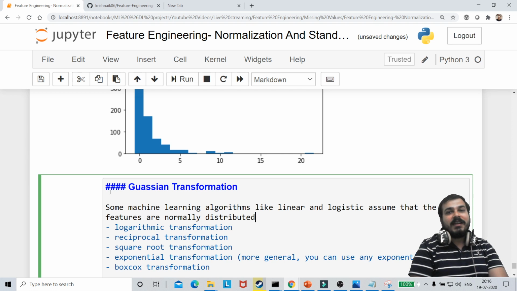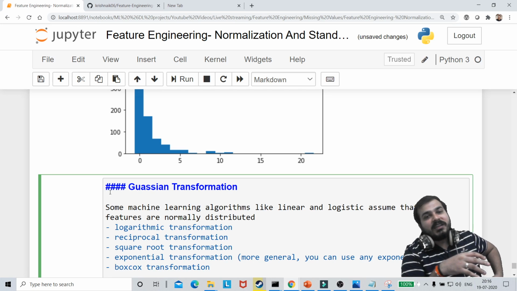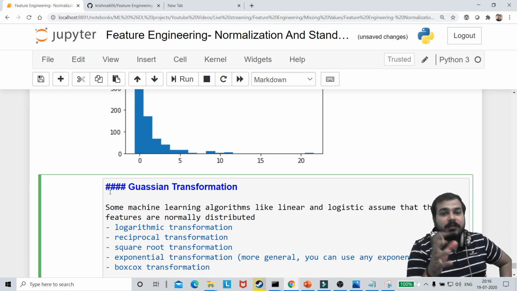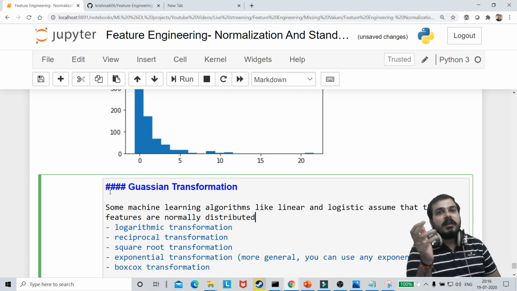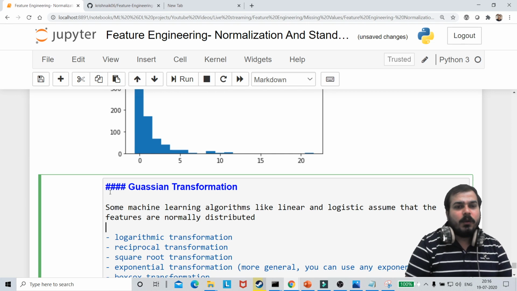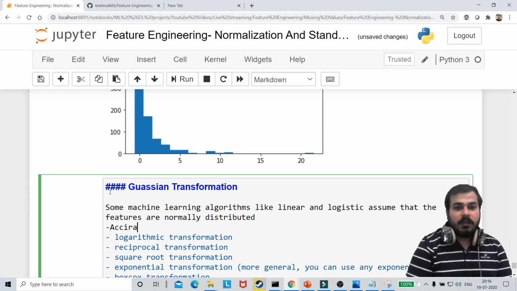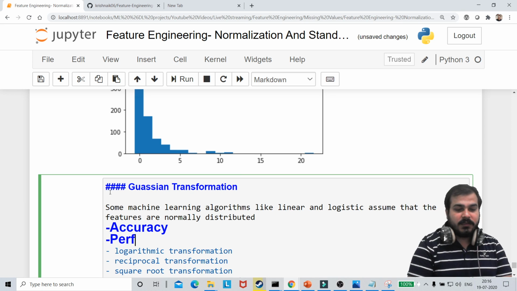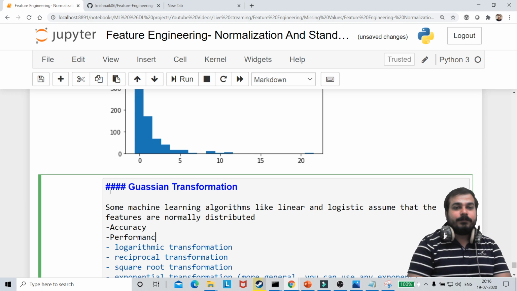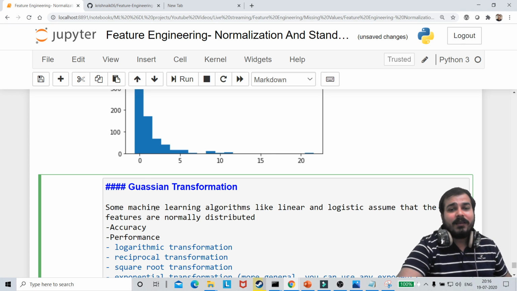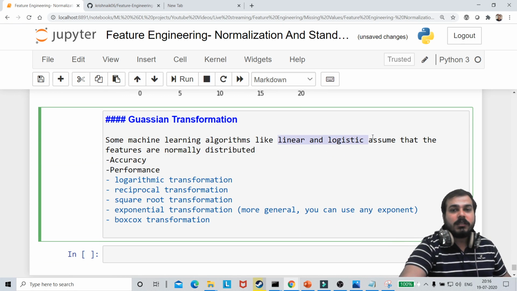There are a lot of advantages with respect to normally distributed data. Some of the machine learning algorithms require all the features to be normally distributed, and then they can perform well with respect to accuracy. They will give us very good results, accuracy and performance. So why do we require normal distribution? Because this algorithm will be able to work well and give us good performance.